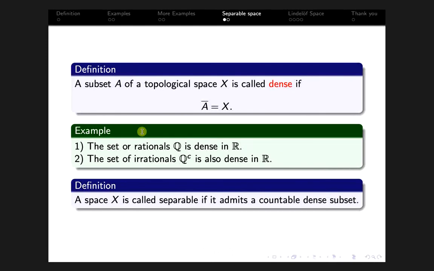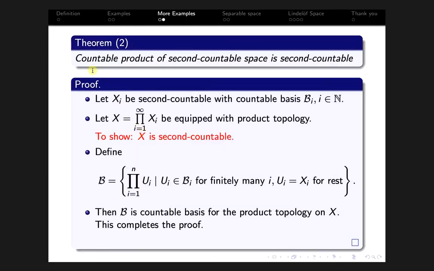And the second theorem says that a countable product of second countable spaces is second countable. That is, let X_i be second countable with countable basis B_i for every i belonging to the set of naturals.